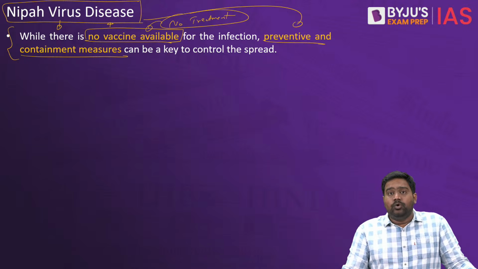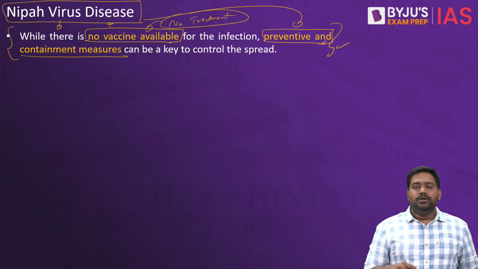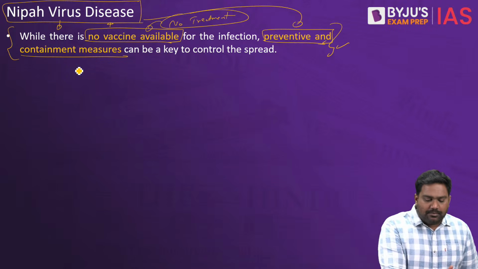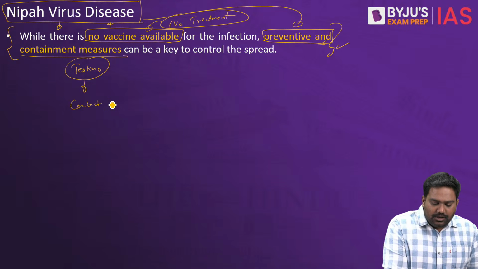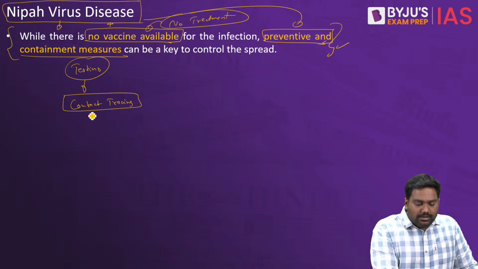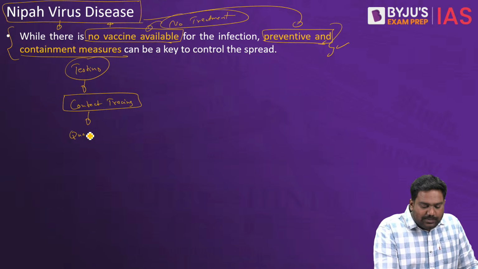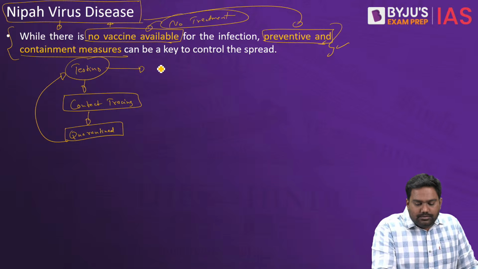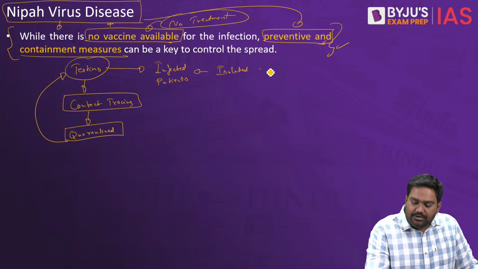So when there is no vaccine and no line of treatment, the best measure is to focus on prevention and containment. All the basic protocols have to be followed, from effective testing to contact tracing, to identify the primary, secondary contacts who have come in touch with the infected person, and following up these contacts to ensure that those who display symptoms are quarantined and tested, so that the infected patients can not only be isolated, but can also be provided with immediate treatment.